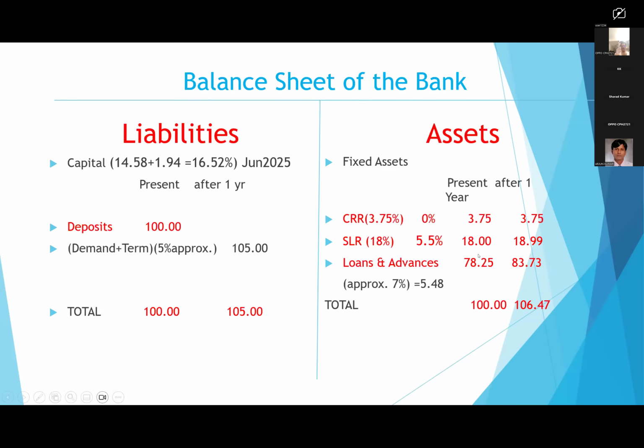While giving loans and advances, we have to follow certain guidelines. If you follow those guidelines, your losses will be reduced. So here, instead of getting 104.47, if you receive 106 as it is, you will get 1 crore profit. So you have to reduce expected losses in your loans portfolio.